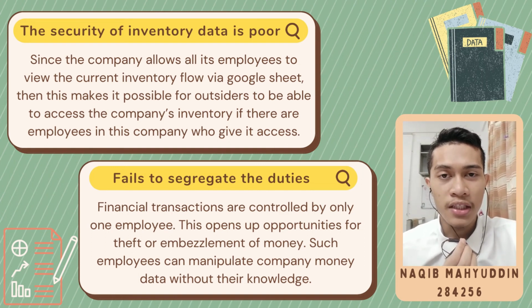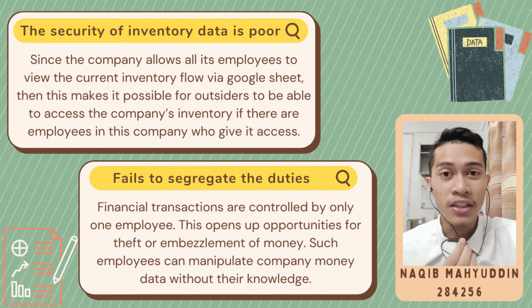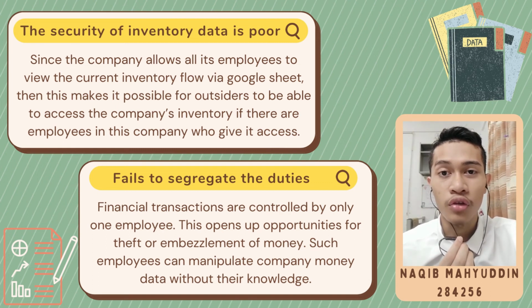Last but not least, IBA Soil Manufacturing Sendirian Berhad failed to segregate the duties of receiving cash or cheque and recording the transaction. Based on the interview session conducted, the manager informed that the financial transaction was done by only one person, who was referred to by the manager by the nickname Madam. Both cheque receipt and transaction recording tasks are done by the same person, which is the cash receipt clerk. In this situation, the cash receipt clerk could remove cash from the company and manipulate the record by adjusting the cash account to cover the error.